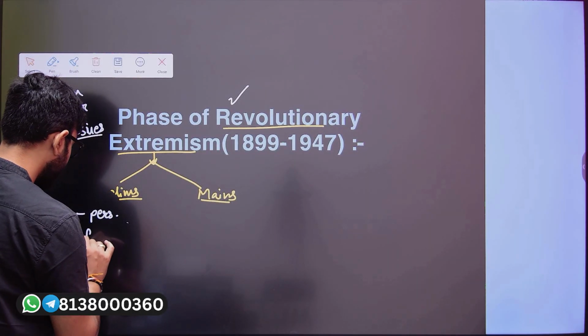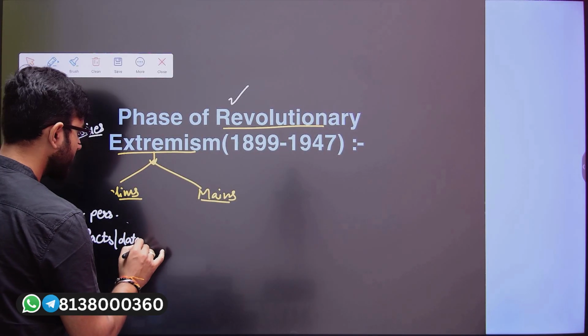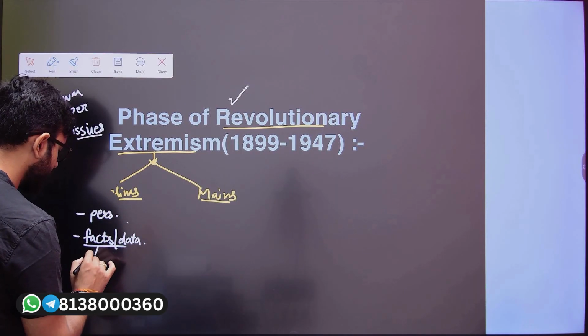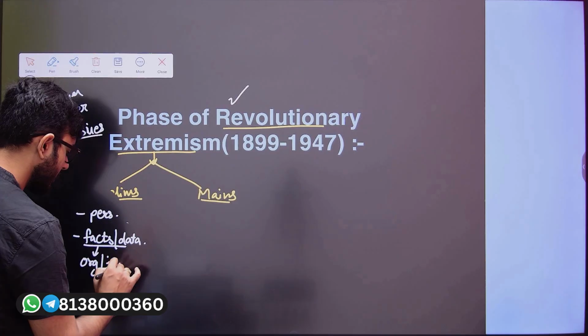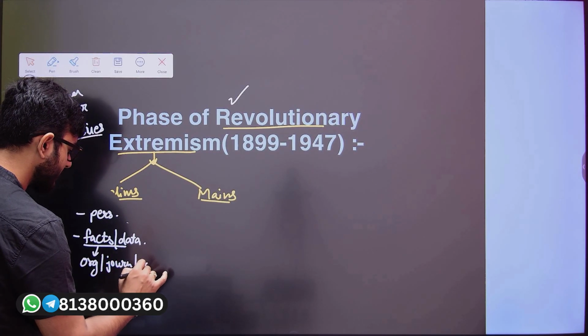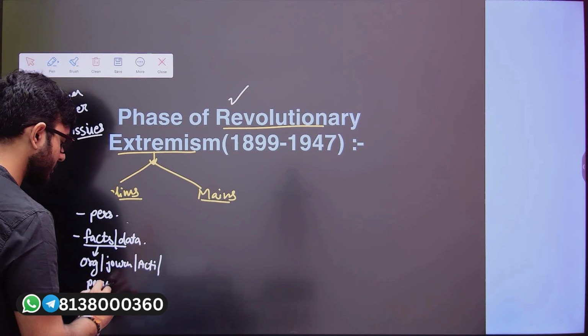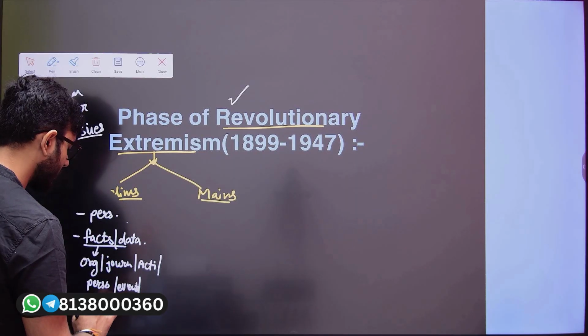Here the UPSC generally asks on the facts and data associated with revolutionary extremism. Now, what are the facts and data? They can be the organizations, their journals, their activities, who were the personalities associated with which organizations, and what were the events that had happened, to be arranged in a chronological manner.